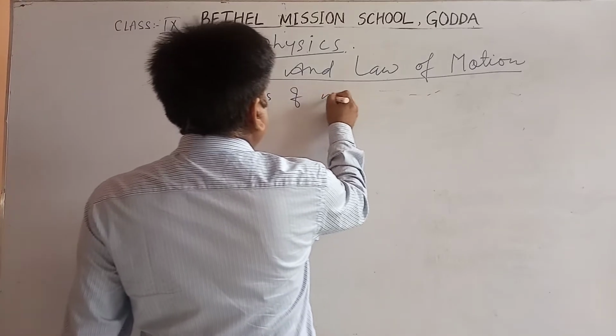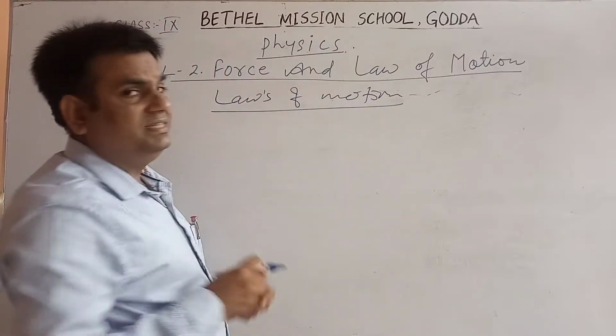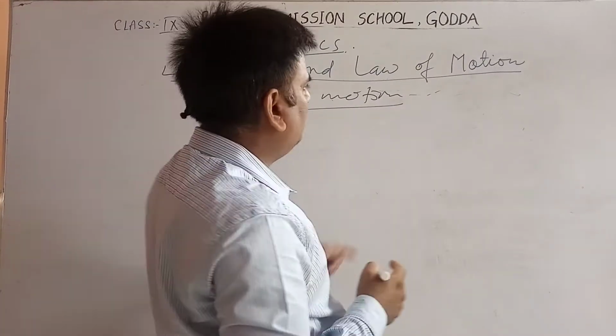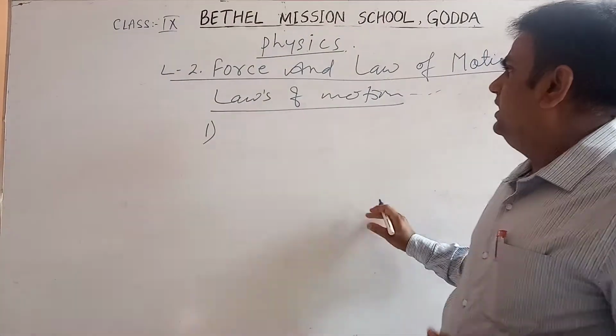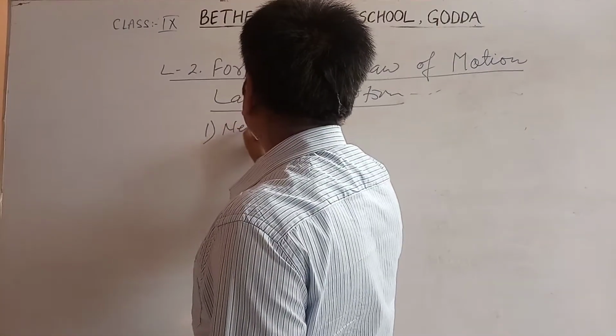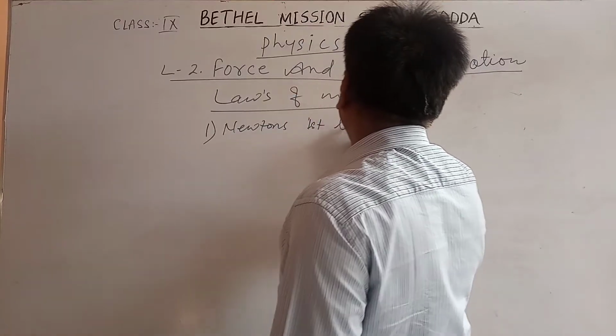That's why they are known as Newton's first law of motion.